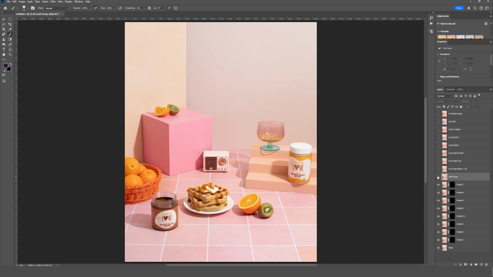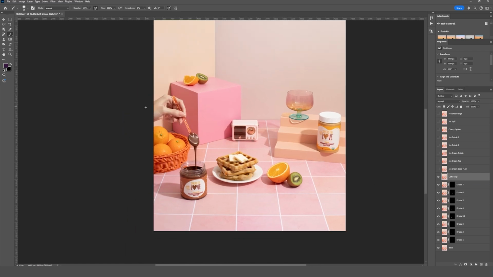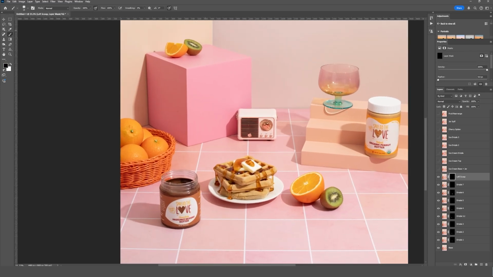So let's move on to the left scoop now. I'm going to go ahead and turn that layer on. Now we're just going to be painting in the hand and the spoon here. So I'm going to add my layer mask. We'll invert that, zoom in a bit, and then with my white brush, we'll go ahead and paint that in next.